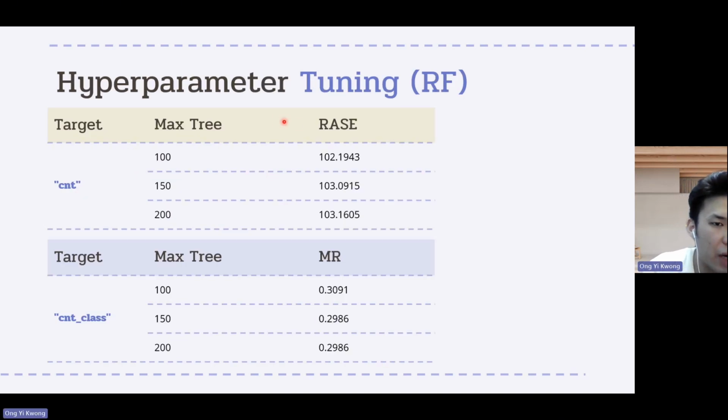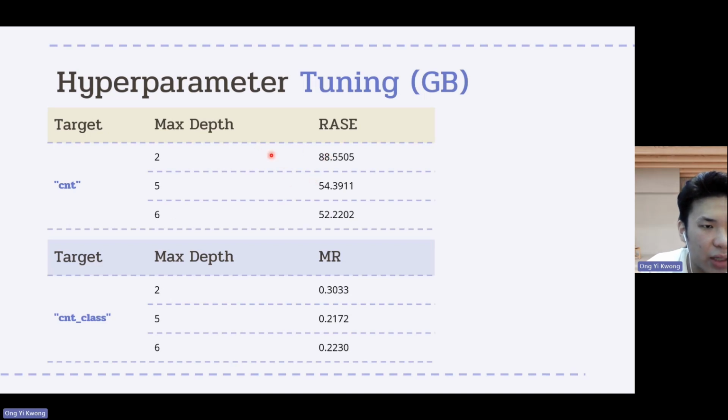We also did some hyperparameter tuning in random forest and gradient boosting, and after applying the tuning, the performance of the model increased, especially in gradient boosting. You can see that no matter in the classification or the regression, the RASE and the misclassification rate decreased when we tune the model.